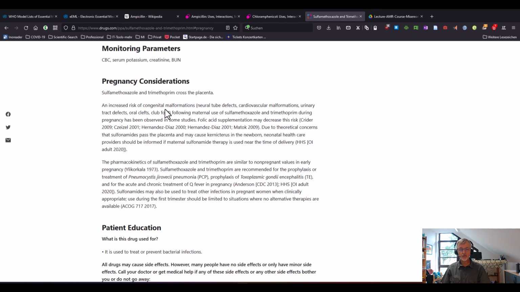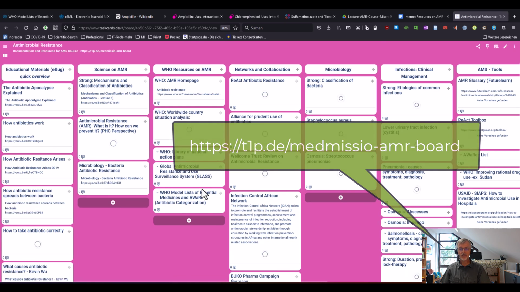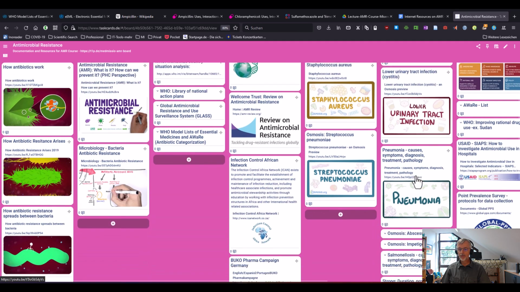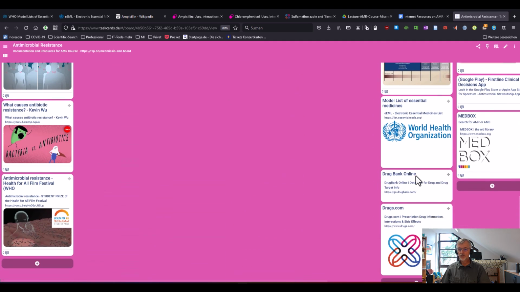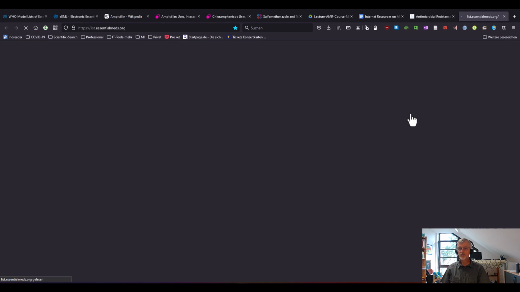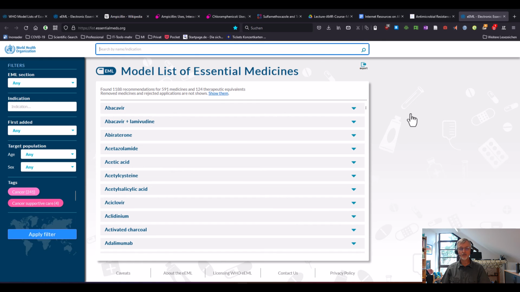So there is an increase for congenital malformation, which is described in research. However, sulfamethoxazole trimethoprim is in many countries a prophylactic treatment for malaria. Finally, task cards in infection clinical management. You see the different recommendations, and there again click on model list and you will find the model list.